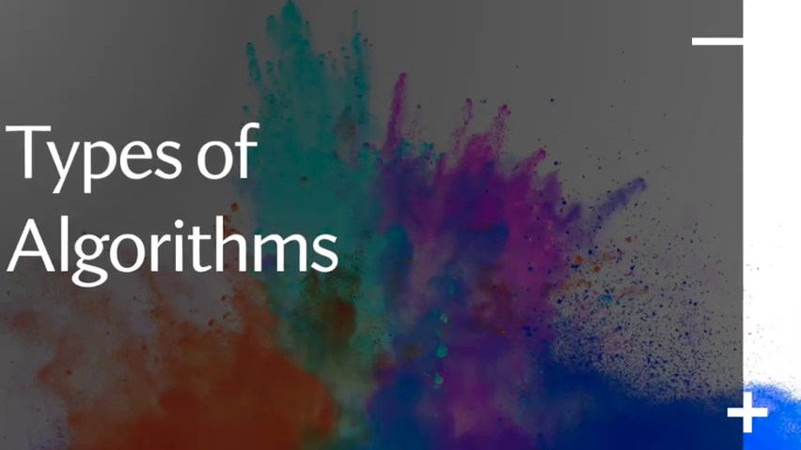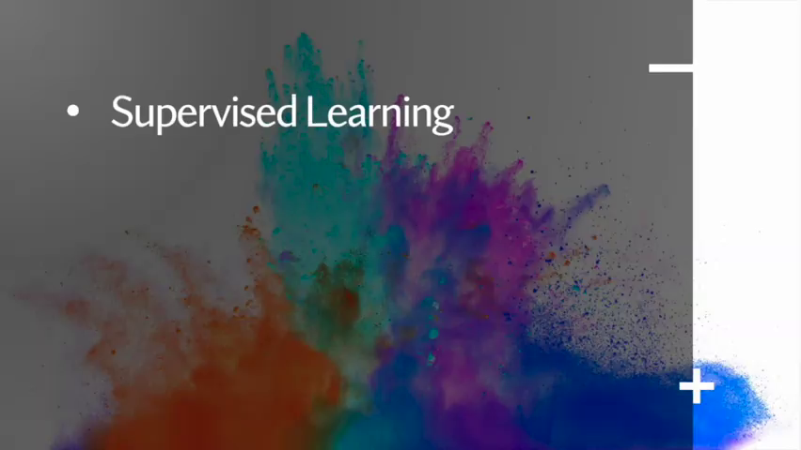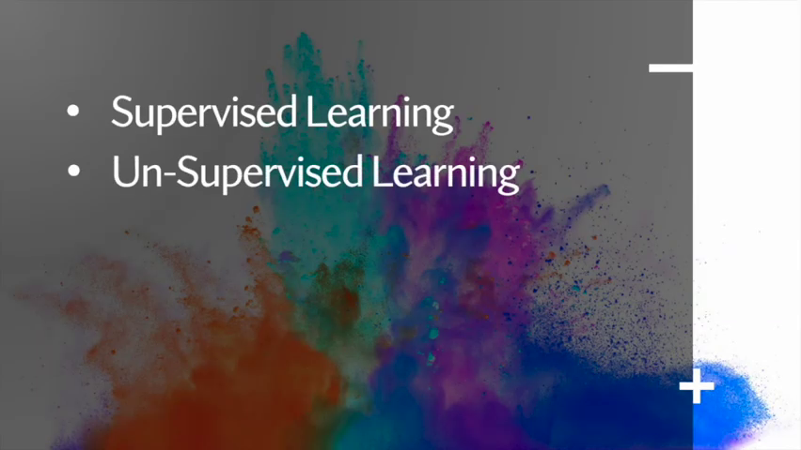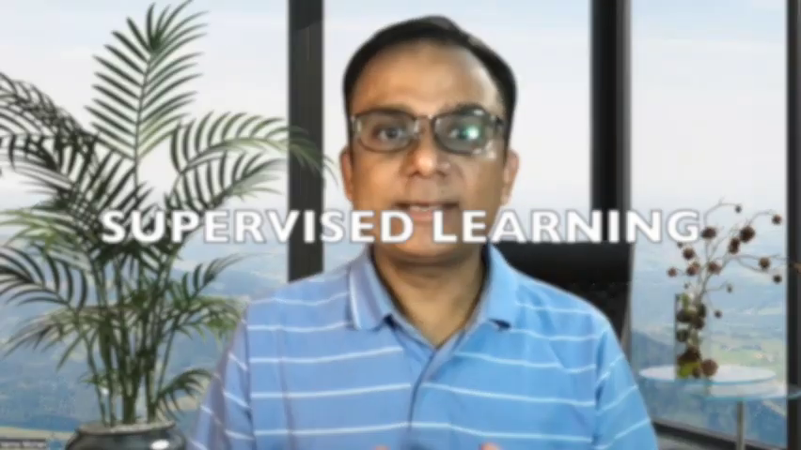Types of algorithms. Algorithms come in many flavors, each suited for different tasks: supervised learning, unsupervised learning, and reinforcement learning. Supervised learning is like a student learning from examples. Algorithms like linear regression and decision trees learn from labeled data to make predictions. For example, predicting house prices based on features.